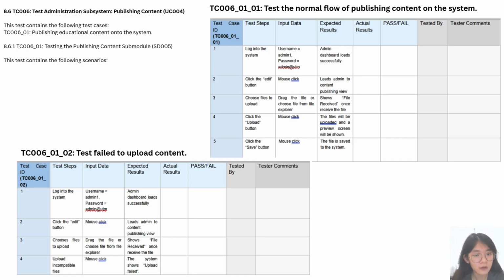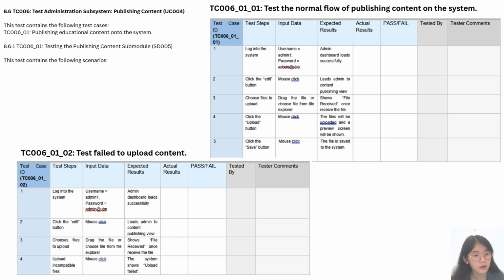Then we can choose the file to upload by dragging the file or choosing the file from the file explorer. Then the system will show file received once the system receives the file. And next, we can click the upload button and the file will be uploaded and the system will show a preview screen. And lastly, we can click the save button and the file will be saved to the system.